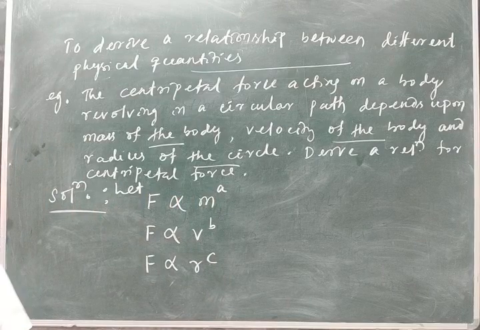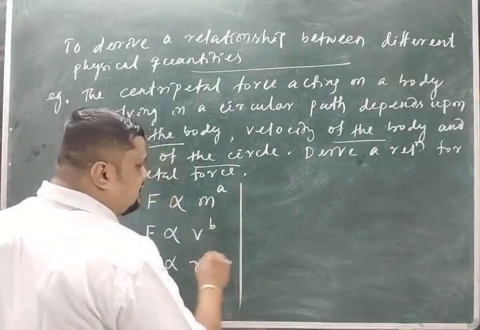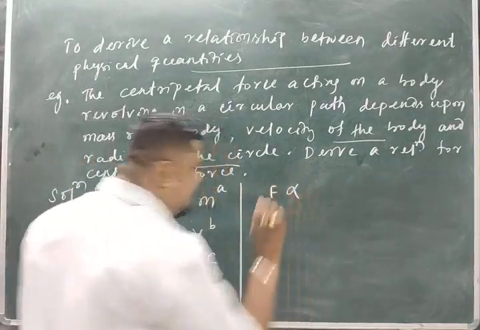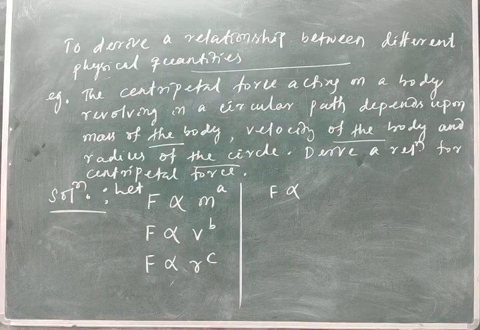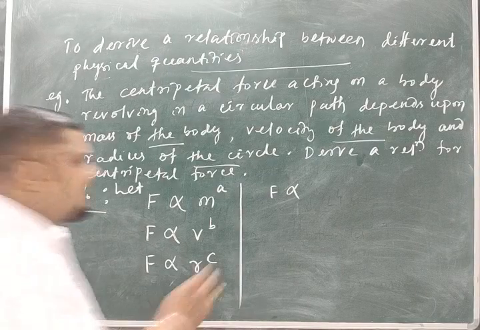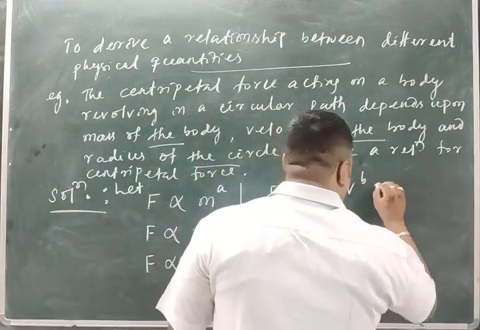Okay. So now we go for this relation derivation. Now if you combine these three equations, what will you find? F is proportional to, I will write, combining these three, F is proportional to, what will I get? If you combine, m to the power a, v to the power b, and r to the power c.